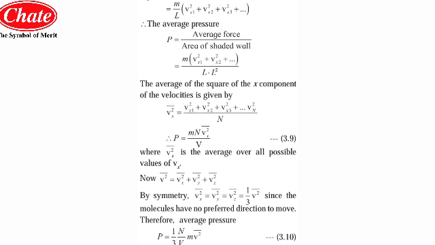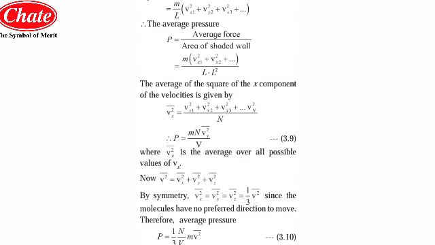Now the average pressure may be given as P equal to average force upon area of the shaded wall, which will be m into vx1 square plus vx2 square plus so on, the squares of those velocities, upon L into L square.